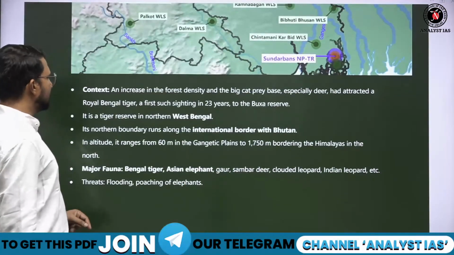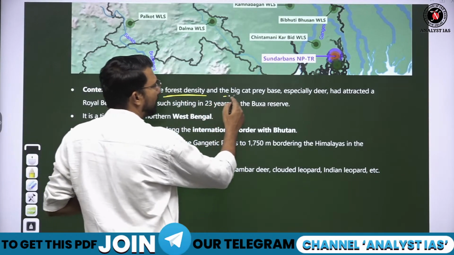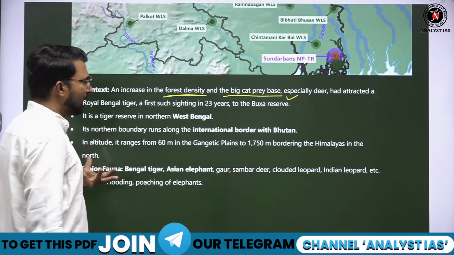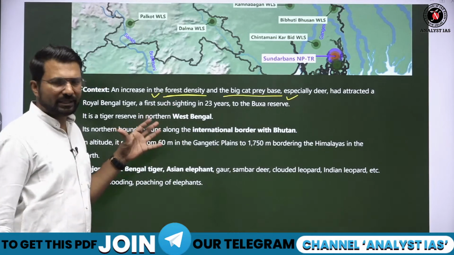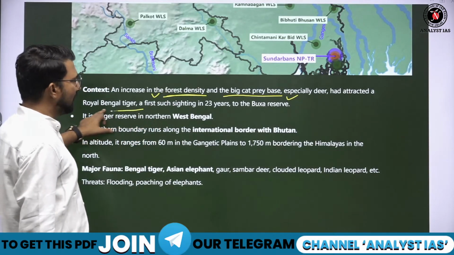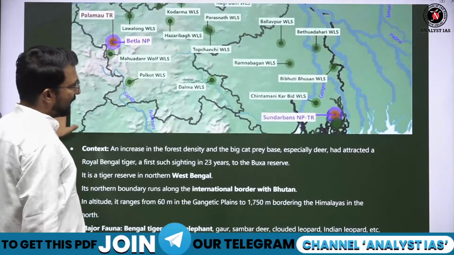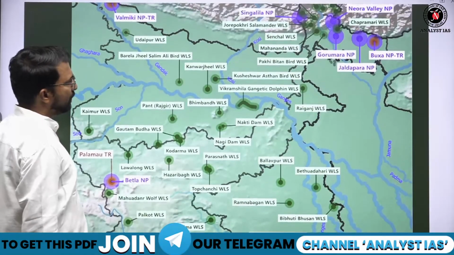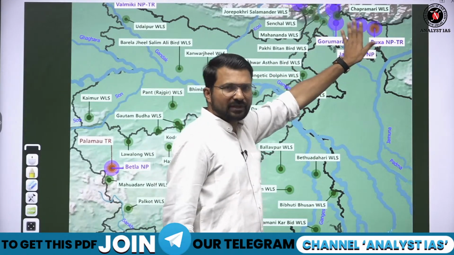What was the context? An increase in forest density and big cat prey base. The number of tigers and the density of the forest increased in the Buxa region, due to which this came in the news. So here the number of Royal Bengal tigers is increasing, and this is a very good sign, because the Buxa tiger reserve is situated in the northeastern side of West Bengal.